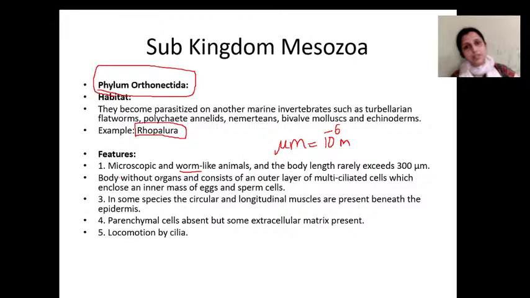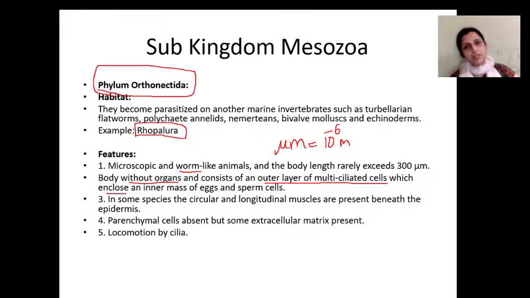Then the body is without organs. They don't have any tissues or organs. It consists of an outer layer of multiciliated cells, and the cilia help in locomotion of this organism.